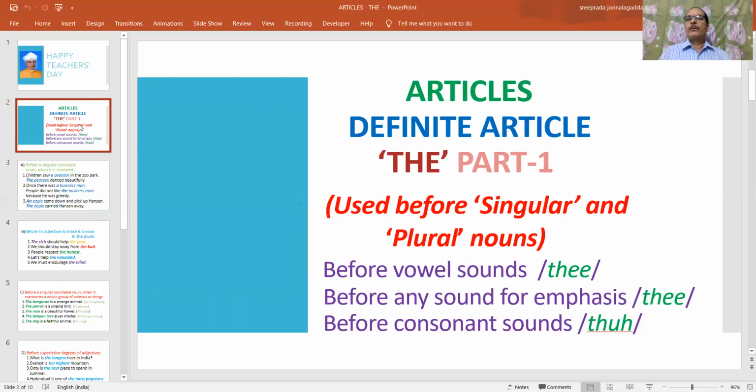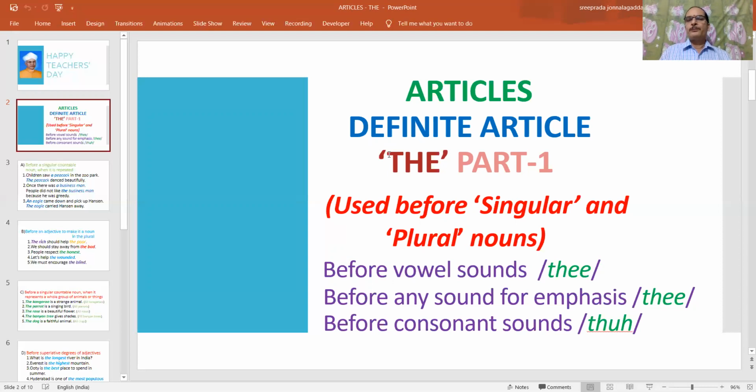First of all, before we go into the details, we have to know how to pronounce this word THE. If the word THE comes before a word which begins with a vowel sound, we have to pronounce it like "thee".